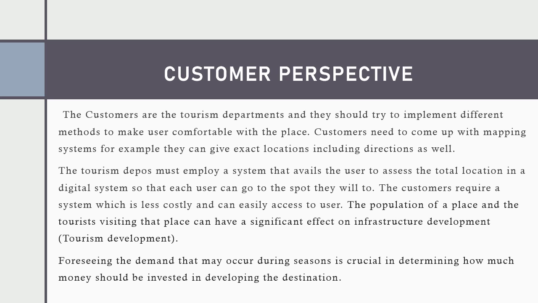Now coming to the customer perspective. The customers are the tourism departments and they should try to implement different methods to make users comfortable with the place. The customer needs to come up with a mapping system. For example, they can give exact locations including the directions as well. What we find is that many places like the zoos, parks, wherever they are, suppose we go to the malls, depending on their size, employ various systems of signs locating right or left or the LED system so that the people can find it easier to travel.